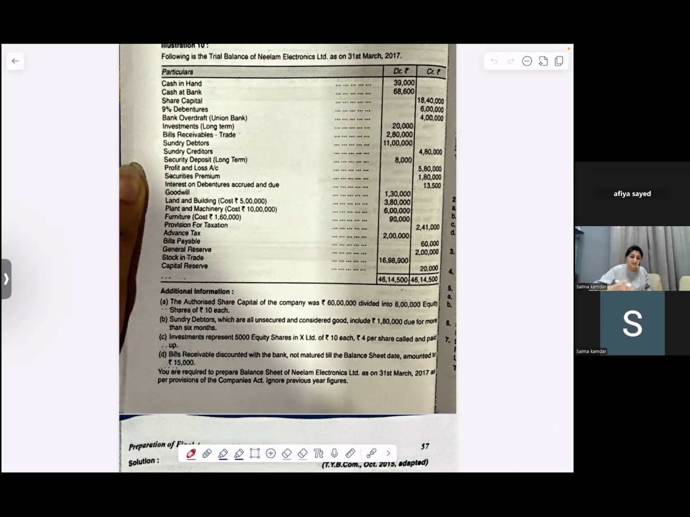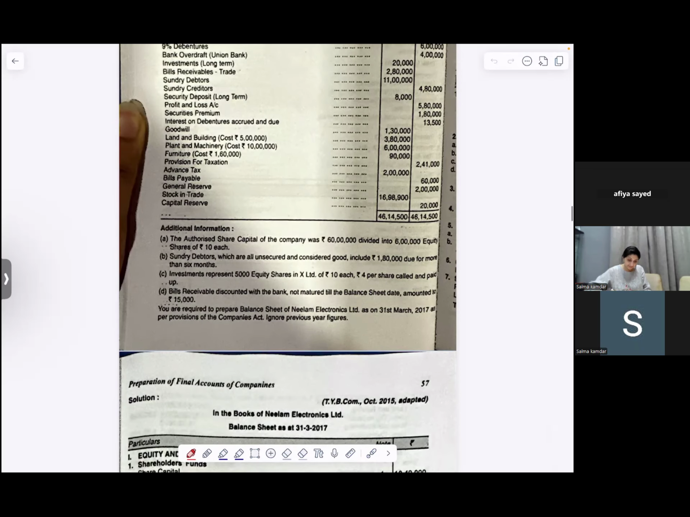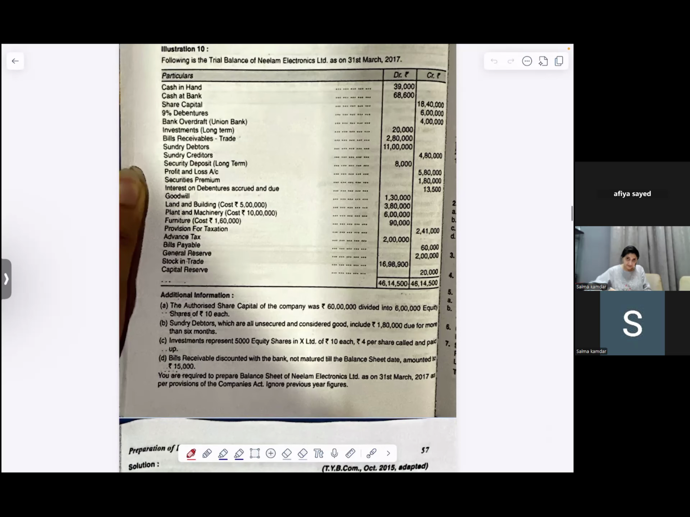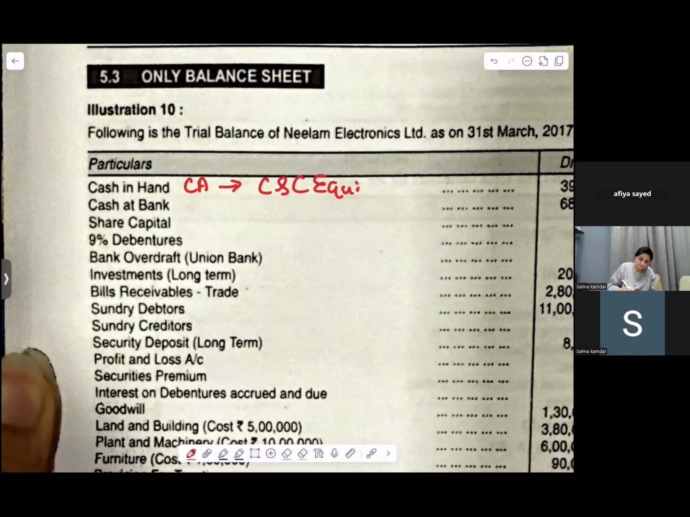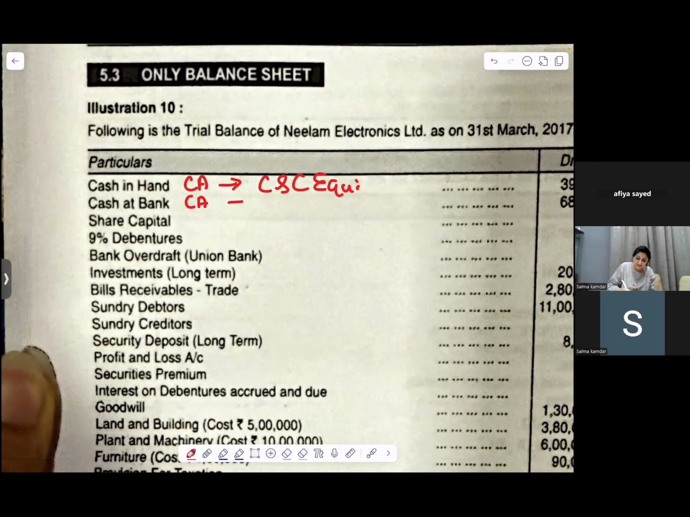Can you tell me where cash in hand will go? It will go in cash and cash equivalents. Then cash at bank also. Are you marking along? Come on, cash in hand, where will it go? Current assets, cash and cash equivalents. Cash at bank, current assets, cash and cash equivalents.